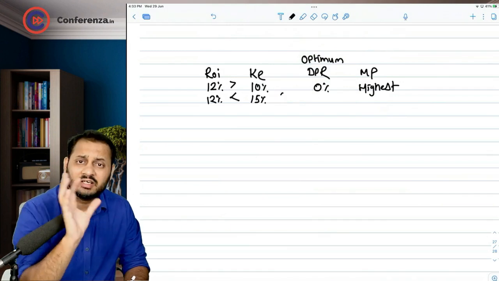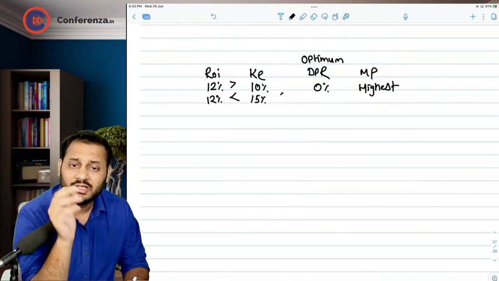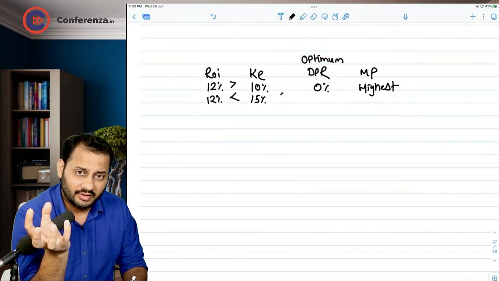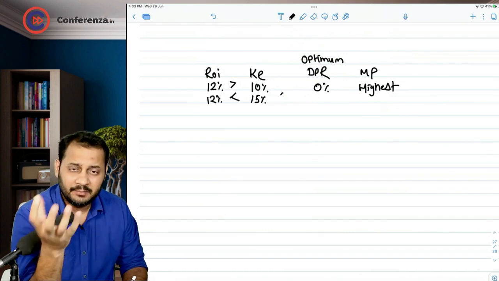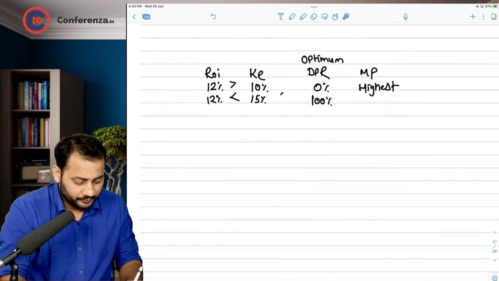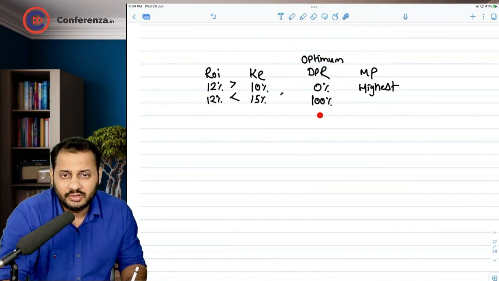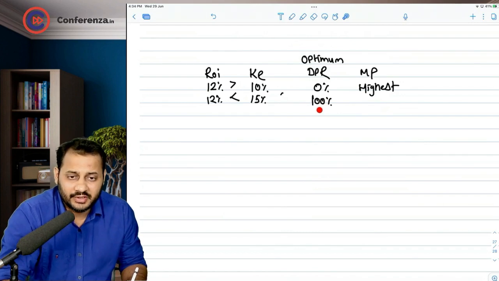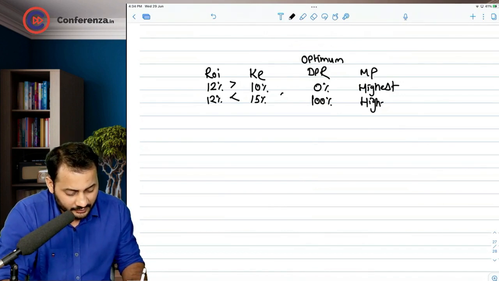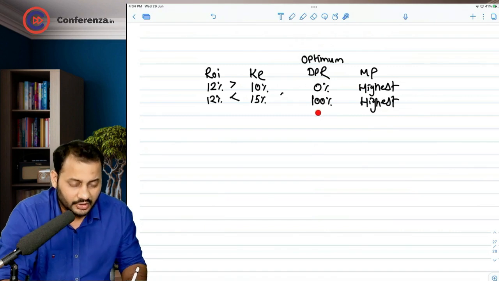The company is a declining firm, not a growing firm. Here you would want the company to pay all the earnings as dividend. So optimum dividend payout will be 100% here. This is what the investors are expecting, and if their expectation is fulfilled, the market price will be highest at this dividend payout ratio.